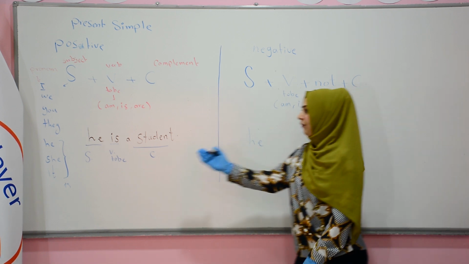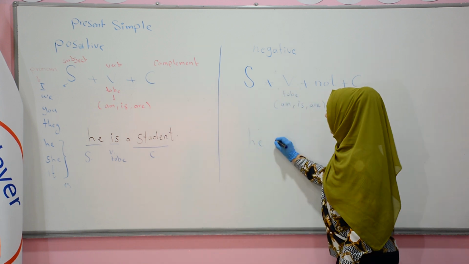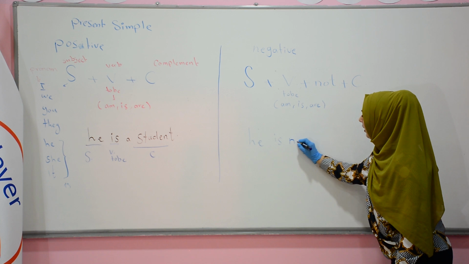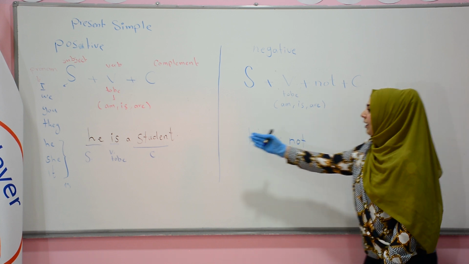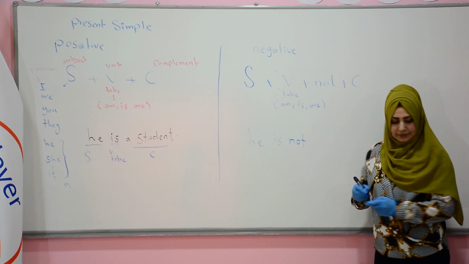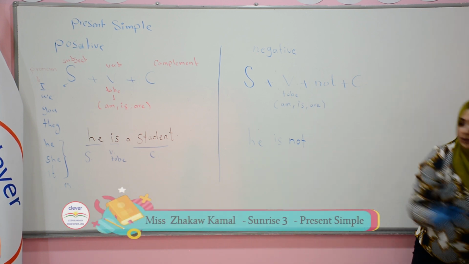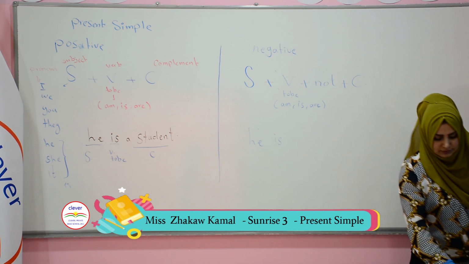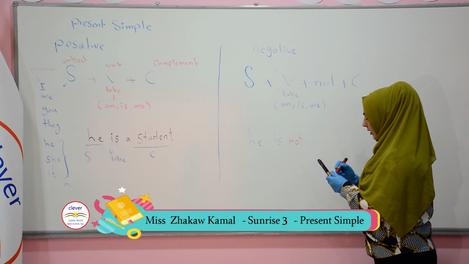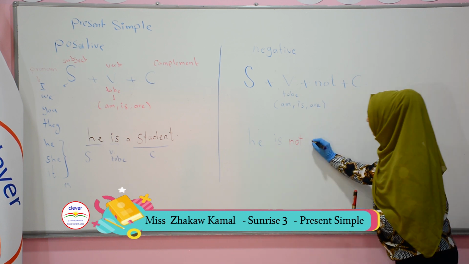Of course, the verb is. He is. We put not after the verb. He is not a student. Let me clean it.